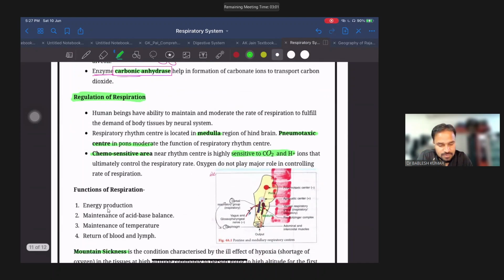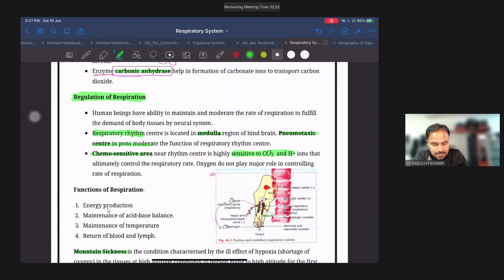One most important organ you have to remember is the medulla oblongata. Our medulla is the respiratory center where the control of respiratory rhythm takes place. When we discuss the nervous system and brain, we will discuss the different parts of the brain: medulla, pons, cerebrum, like that. So that medulla controls the respiratory rhythm.